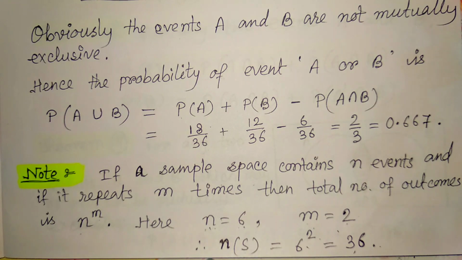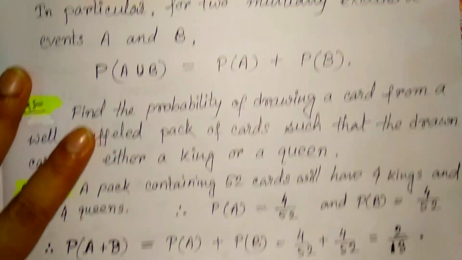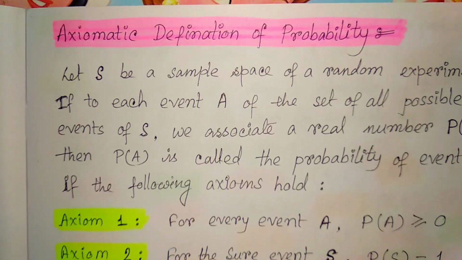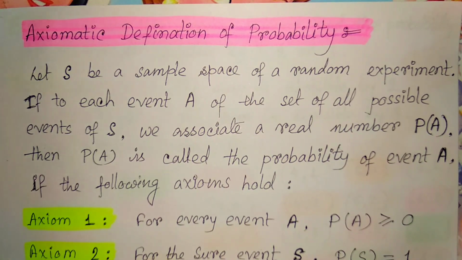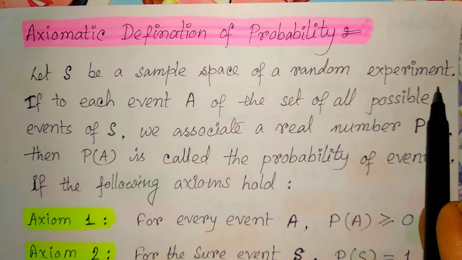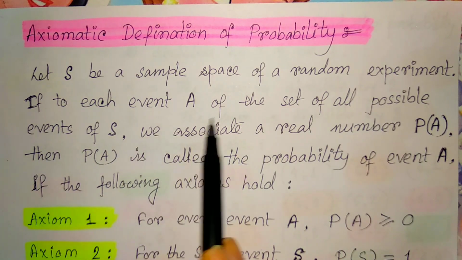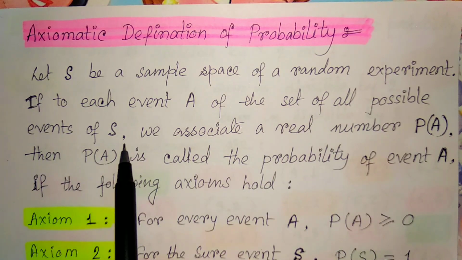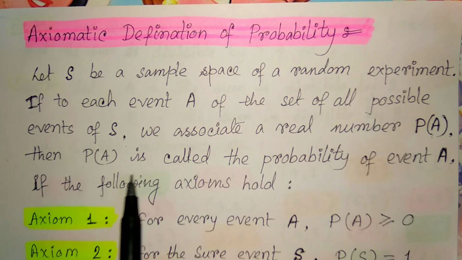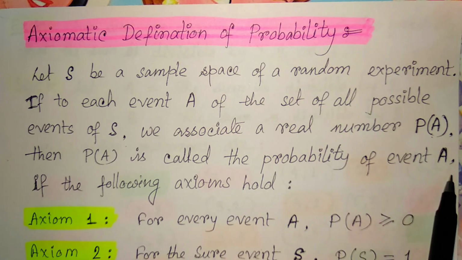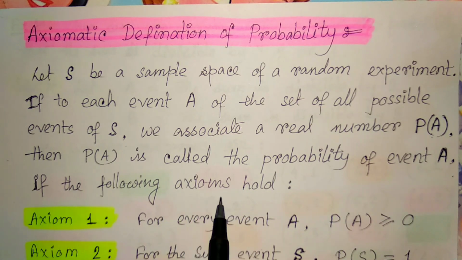After that we find the favorable cases, and depending upon that we calculate the probability. Beyond this, we have one more definition of probability, called the axiomatic definition of probability. For the axiomatic definition, we say S is a sample space of a random experiment. If to each event A of the set of all possible events of S we associate a real number P(A), then P(A) is called the probability of event A if the following axioms hold.